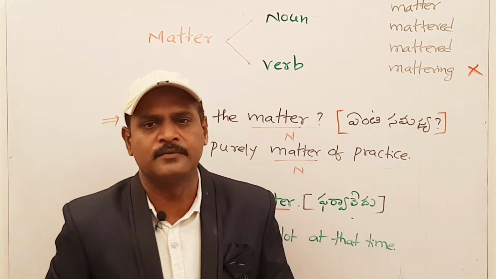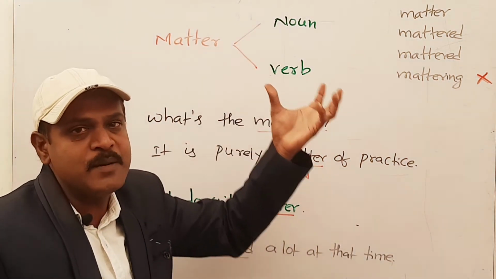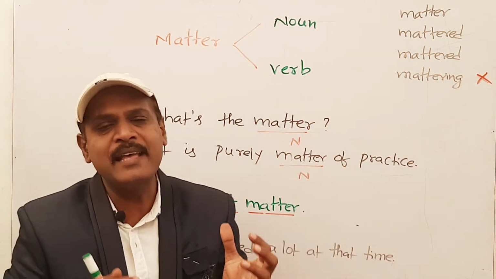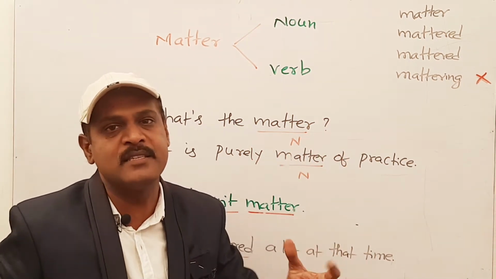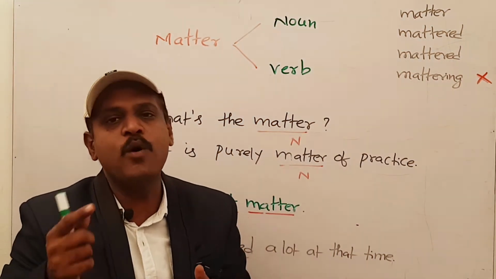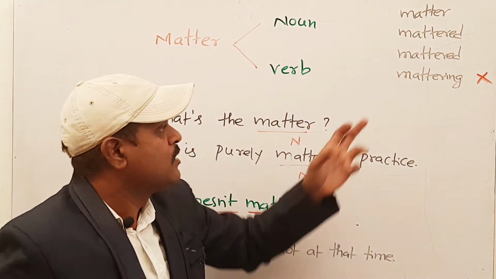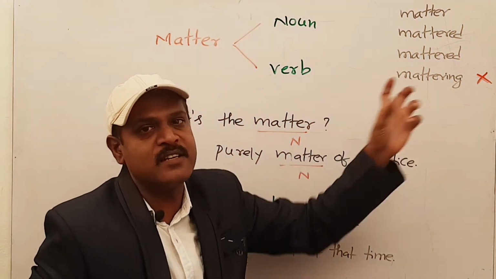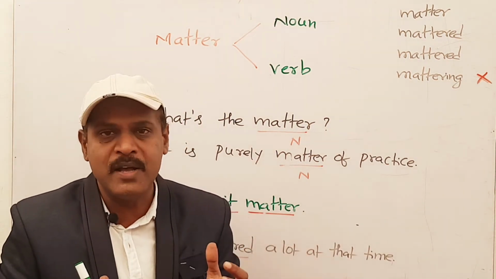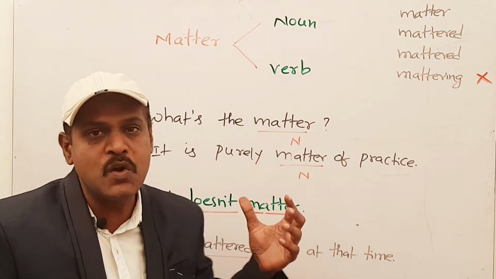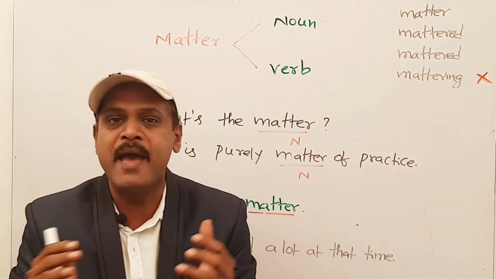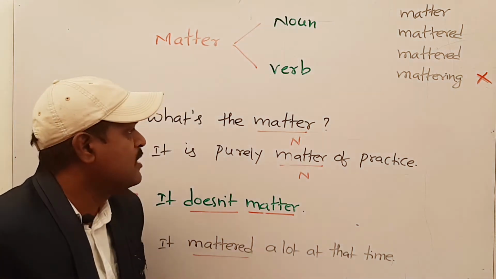Let's get started. Friends, the verb matter can be used in both ways as a noun and a verb. Like other verbs, it has four forms like this: matter, mattered, mattered, mattering. One more point here, you have to know this. You should not use mattering in all continuous forms. Generally, in continuous forms, we use the ing form. But in all continuous tenses, we should not use mattering like this. "It is mattering" is absolutely wrong. It matters. Okay?